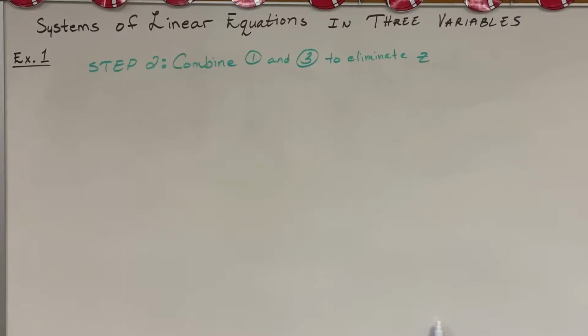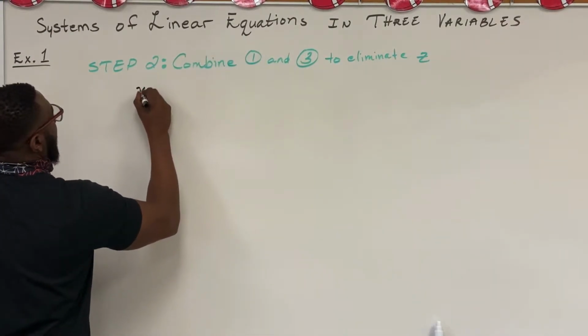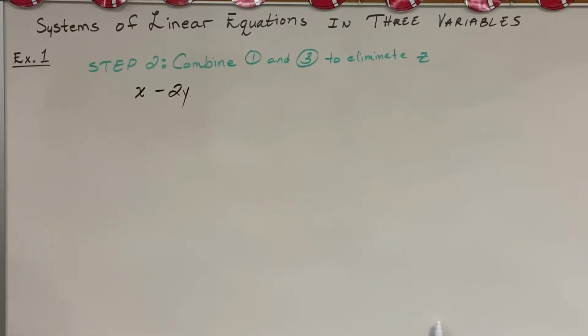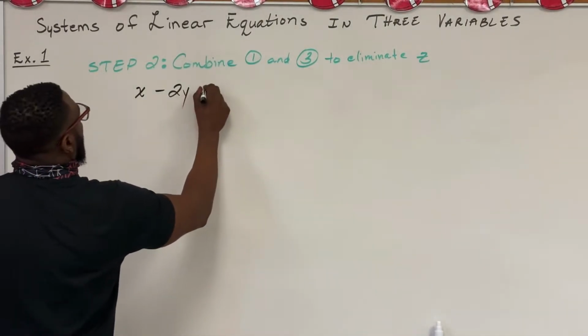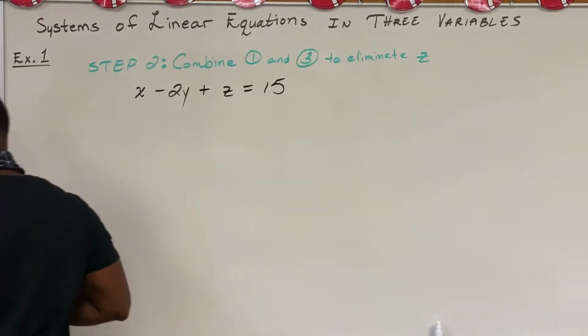Step 2: combine equations 1 and 3 to eliminate z. Equation 1 is x minus 2y plus z equals 15.